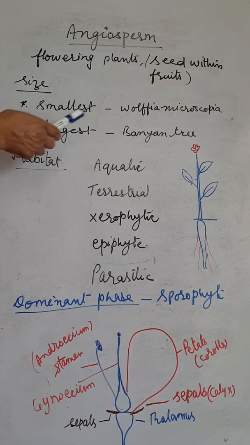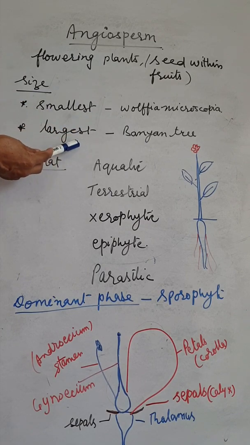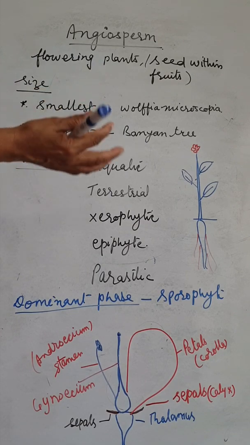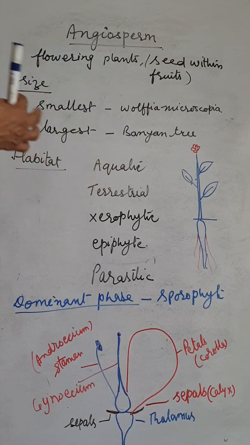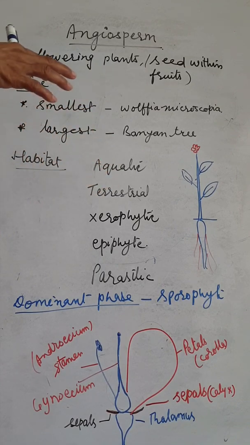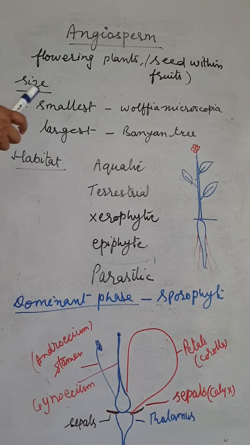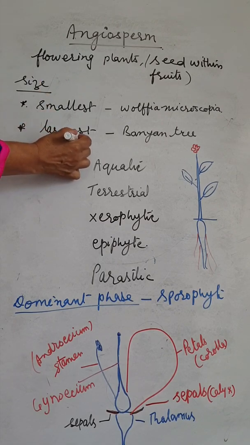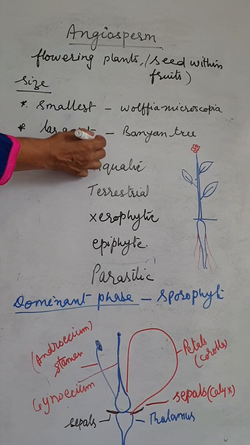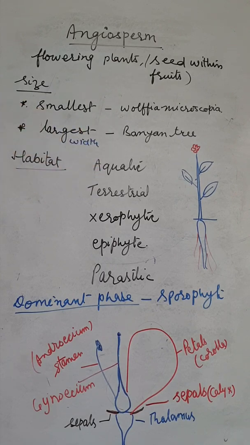The largest is the banyan tree. The banyan tree spreads over kilometers. Many branches are there, and the main trunk is there. So along the branches and the other parts of the plant, it may extend up to a kilometer. So largest means according to the width, according to the diameter.